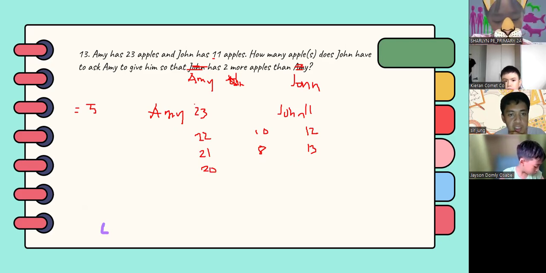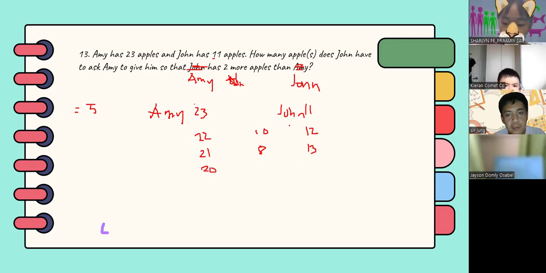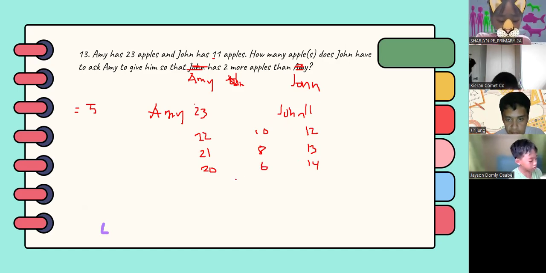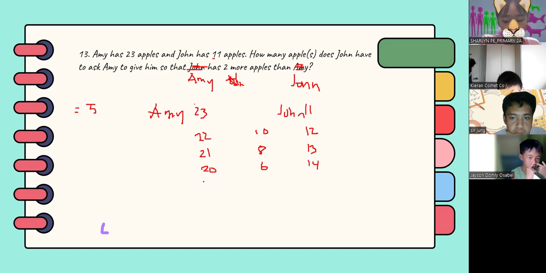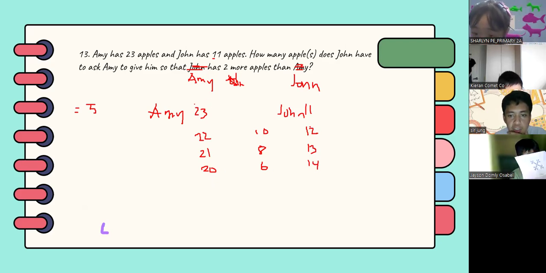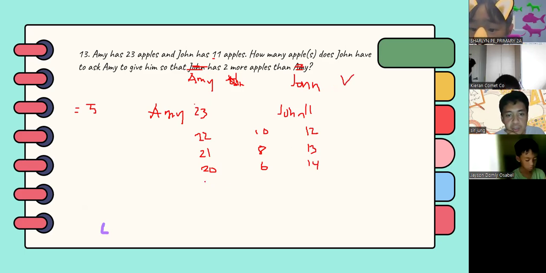If Amy has 20 apples and she gave John 3 apples, John would have 14 apples. There is already 6. I think it's actually possible for John to have 2 more apples than Amy if Amy gives John 7 apples. Let's just check this first. Actually, that should also be correct if I'm not wrong. Let's just continue with this one.